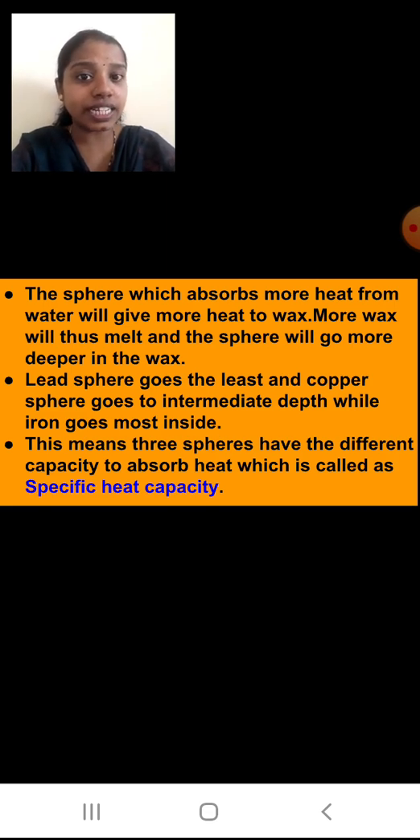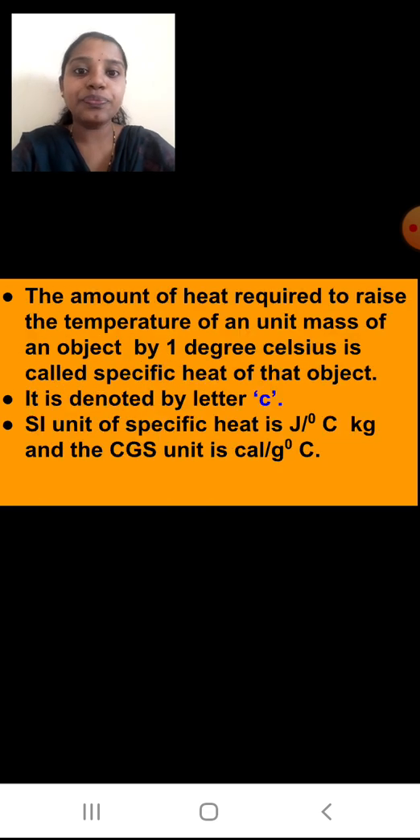Now, what is the specific heat capacity? We will see the definition, okay. The amount of heat required to raise the temperature of a unit mass of an object by 1 degree Celsius is called specific heat of that object. Again, I will repeat, the amount of heat required to raise the temperature of a unit mass of an object by 1 degree Celsius is called specific heat of that object. Okay students, it is denoted by letter C. It should be small letter c, not capital letter.